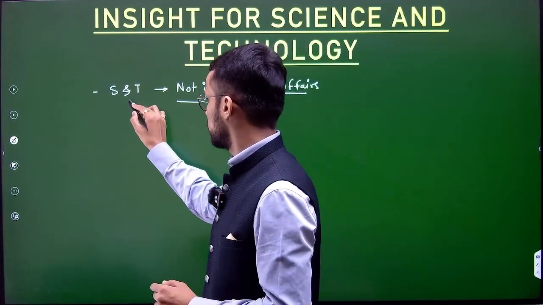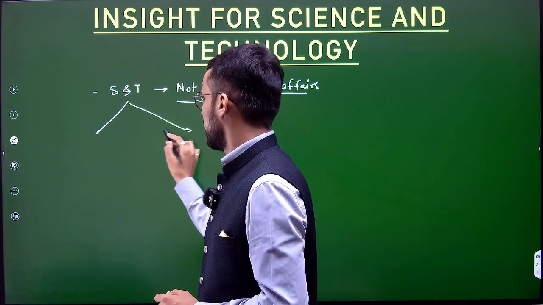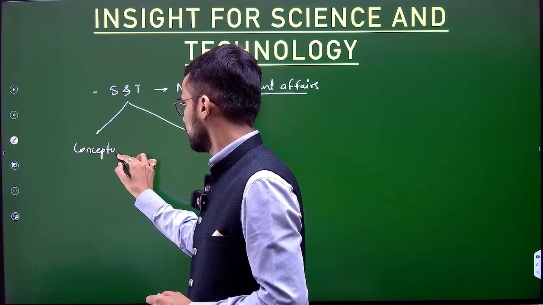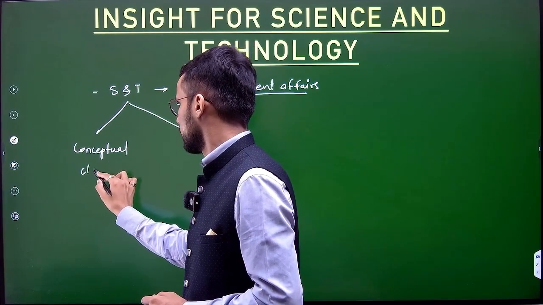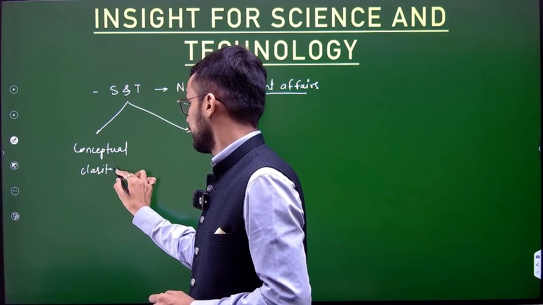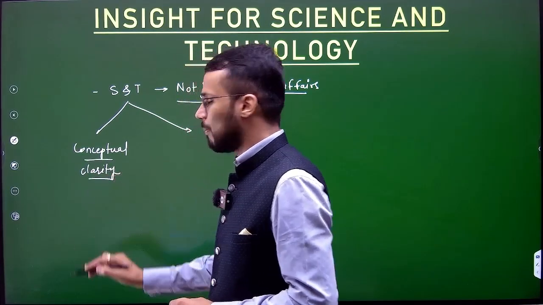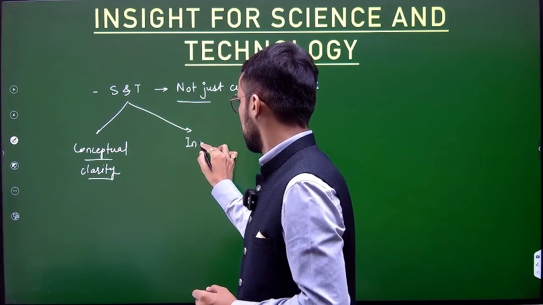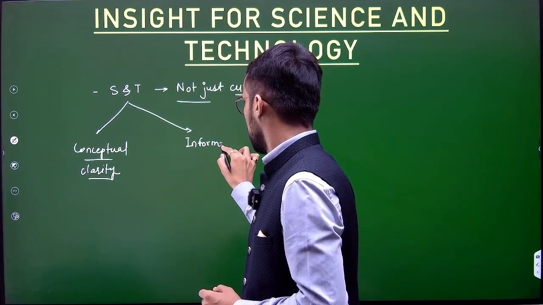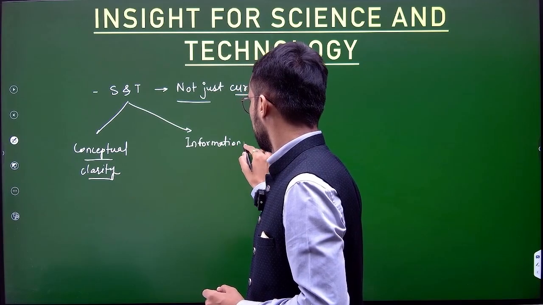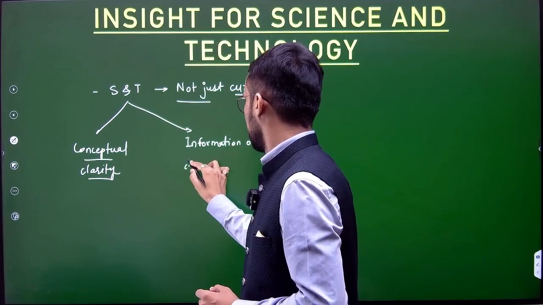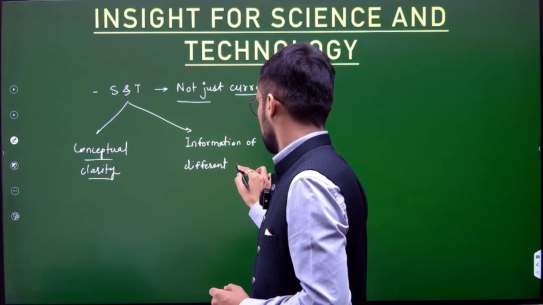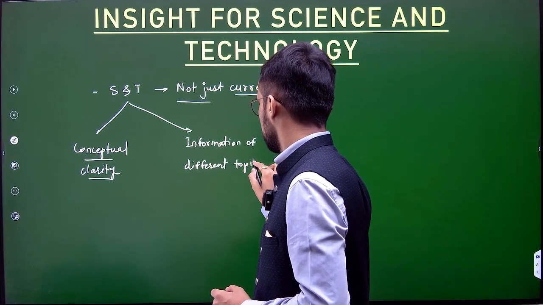It includes two important aspects. It includes conceptual clarity of the subject, and apart from conceptual clarity, it is also important to have information of different topics, right?